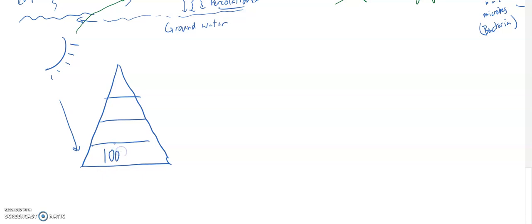So we could say that 100% of the energy that gets into an ecosystem is formed by the primary producers. And then those primary producers pass, the golden rule is the 10% rule. 10% of their energy, what we call the primary consumers, we call them herbivores.